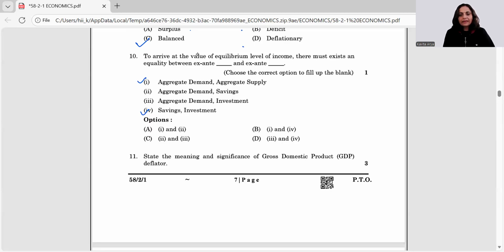Aggregate demand and savings, no, that's wrong. Aggregate demand and investments, that again is wrong. Just a weird combination they're trying to give you. So the answer has to be a combination of 1 and 4, and this comes out to be B here.